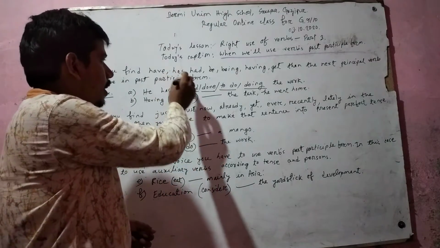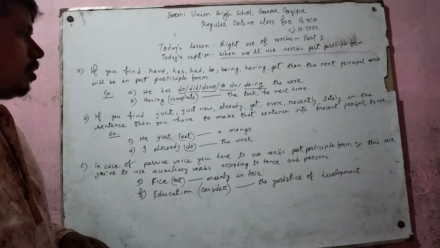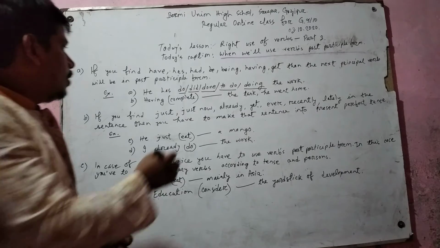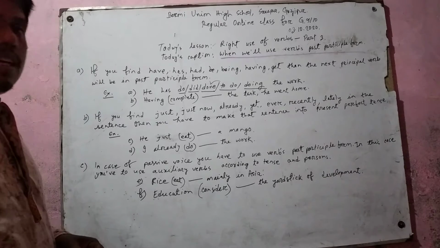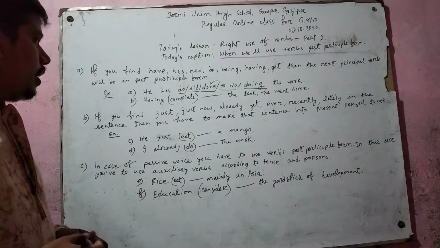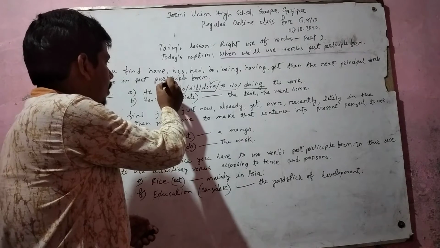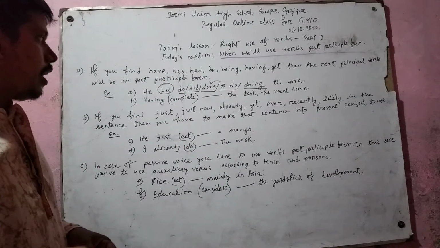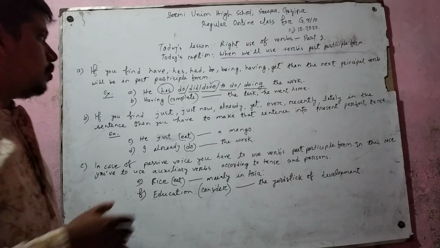We know that after have, has, had, be, been, having, get, you have to use verbs past participle form. This is why you must use done here, because done is the past participle form of do, and as you have has as auxiliary, and after has you have to use verbs past participle form. This is why you have to use done.